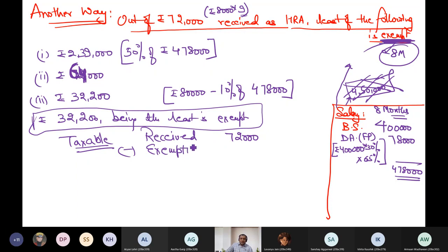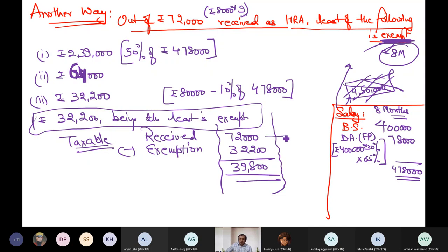How much is exemption? 32,200. So it will be 39,800. Same answer you will get. But here there was some chances of error. So now you are showing the received amount for entire 9 months, but you are computing the exemption of 8 months. And here so many times problem come. This only gives so many times confusion.